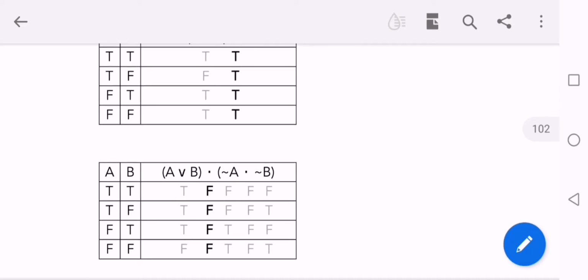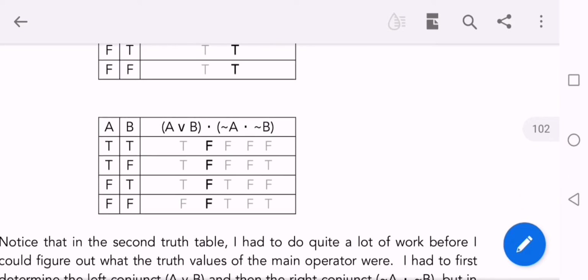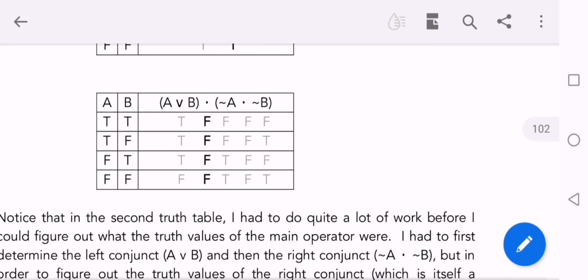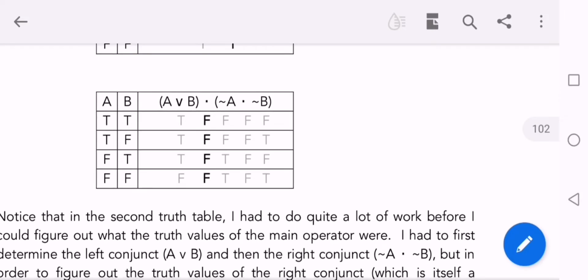Similarly, if we take another one like A, B, and we put the possible values that may occur, and then we construct a truth table for A or B dot not A, not B. So in this case, if we put the values, the values that always result in false are the result of the statement. The dim variables have been given as true, true, true, false, and then not A, not B. If we formulate these two values into the third one, then it always results in false.